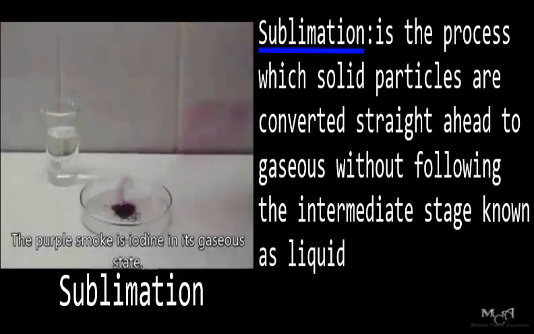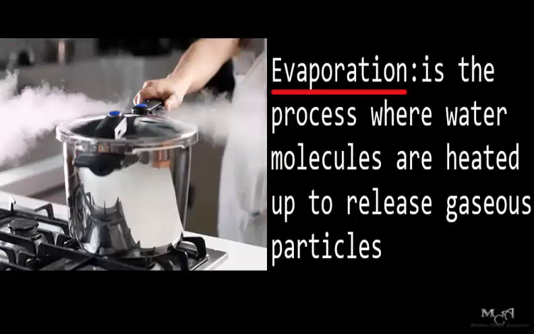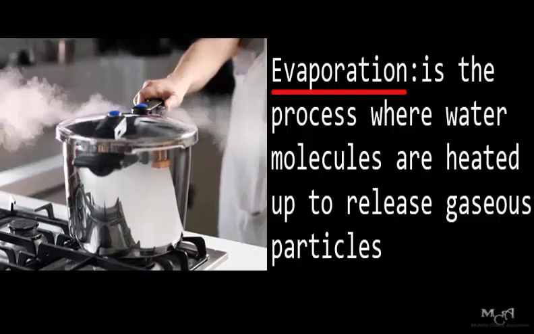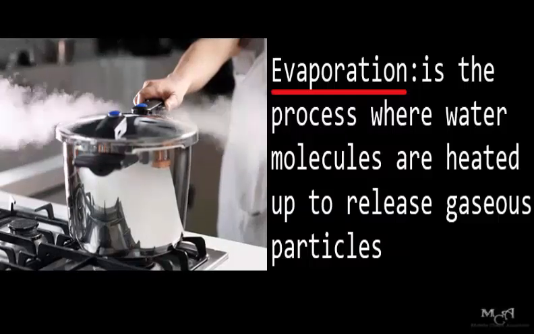Another phenomenon we're looking at is what is known as evaporation. Evaporation is a natural phenomenon that occurs as a result of water molecules being heated up when the sun, that's the highest amount of energy, heats it, or you apply heat. When the heat reaches these water molecules, the liquid particles will tend to escape. They tend to evaporate into gaseous particles. That process is known as evaporation. The molecules in liquid will escape. They will be converted to gaseous particles. That movement supports the kinetic theory of matter.